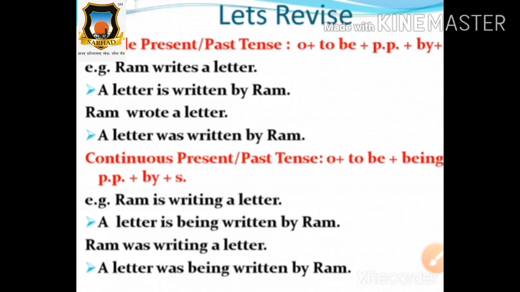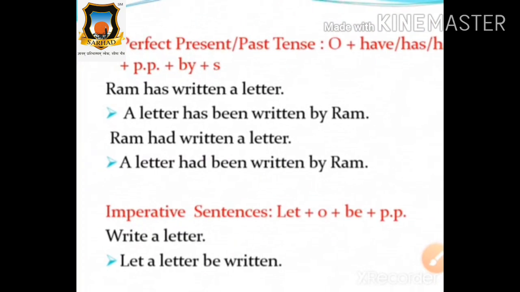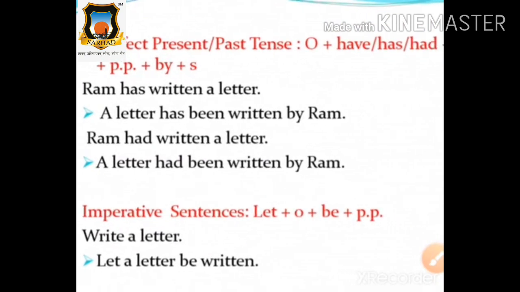Okay, the changes in all the types will be clearly noticeable. So here we have discussed simple present and past tense, and continuous present and continuous past tense. Now let us see the other sentences. Which tense is here? Perfect present and perfect past tense.